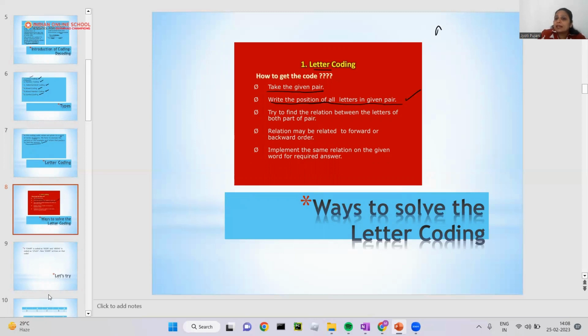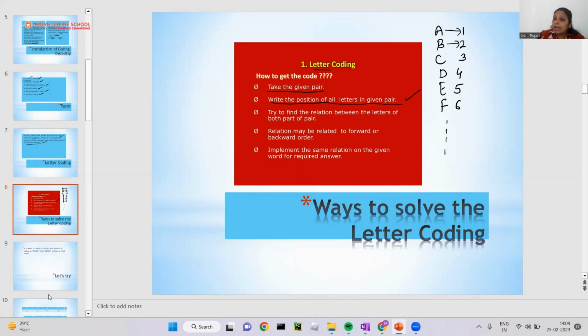Just like you can start with A, B, C as 1, 2, 3, D is 4, E is 5, F is 6, and so on up to Z, which is 26. We know that there are a total of 26 letters in the alphabet. Then obviously keep in mind, every time it can't be considered as 1, 2.